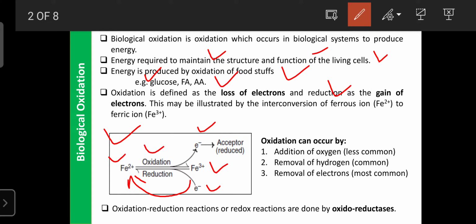They do not use oxygen as the electron acceptor, but they catalyze the oxidation reduction reaction, and they utilize a coenzyme to accelerate these reactions.